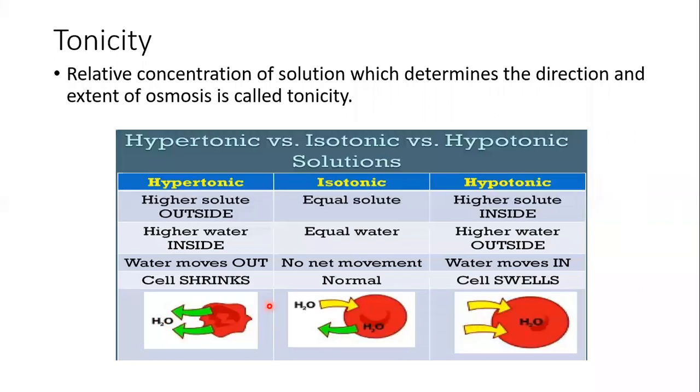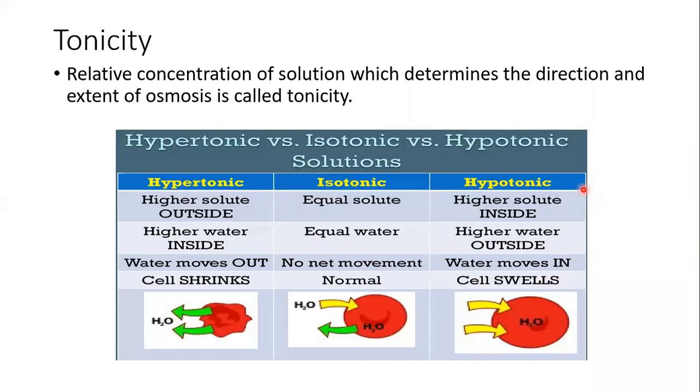When this red blood cell is put in hypertonic solution, hypertonic solution is the solution whose solute concentration is greater than the concentration inside the red blood cell. That means water is more inside the red blood cell and less in the outer solution. So this water will start moving outside, because what is osmosis?